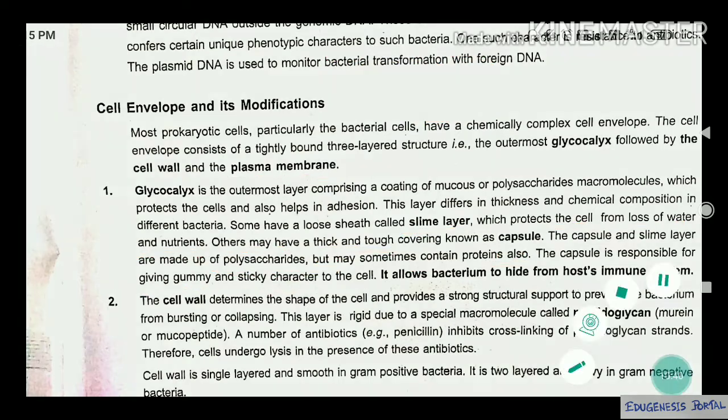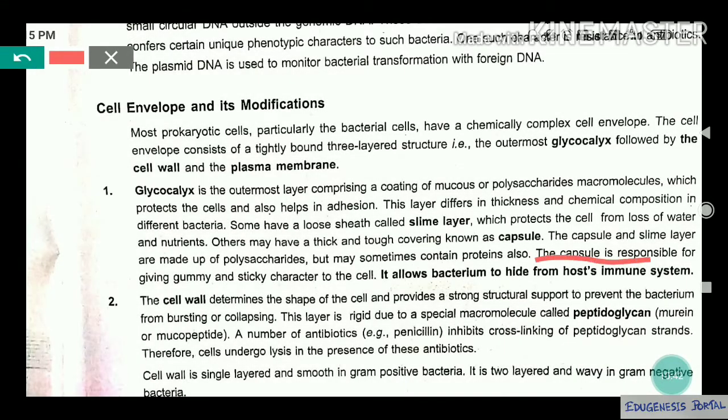So what's the function of the capsule? The capsule is responsible for giving the gummy and sticky character to the cell. It allows the bacterium to hide from the host immune system. The capsule provides a sticky and gummy appearance to the bacterial cell's outer covering, and it helps them to adhere. It provides the adhesion property, that means it can get attached to any substratum or any substance that it wants to.